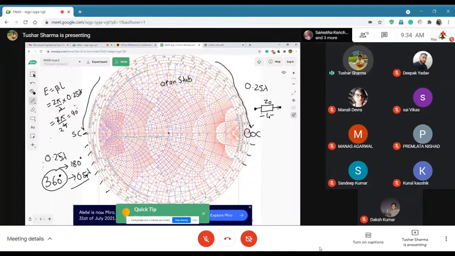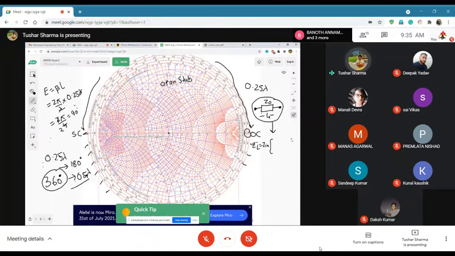Now, can somebody tell me how will be the rotation of a transmission line on a Smith chart? We did talk about it before, where somebody asked me, what is the formula for ZL is equal to Z in. Somebody remember that? I actually forgot it.